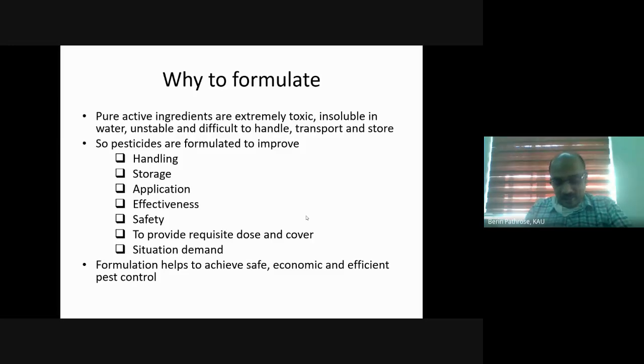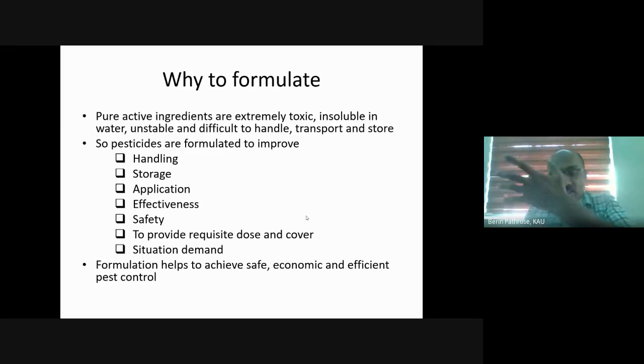That I will explain with an example. Certain synthetic pyrethroids, which we discussed yesterday, are usually recommended at the rate of 0.001 percentage. That means we need to add only 1 milligram of pure pesticide in 100 ml of water.